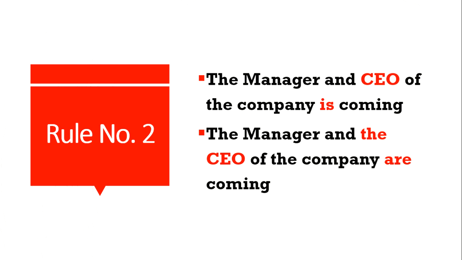Now look at the second example. The manager and the CEO of the company are coming. So there is a presence of an article in front of the position, the manager and the CEO. Here it represents two different persons. So the subject is in plural form. In this case, we have to use the plural verb.